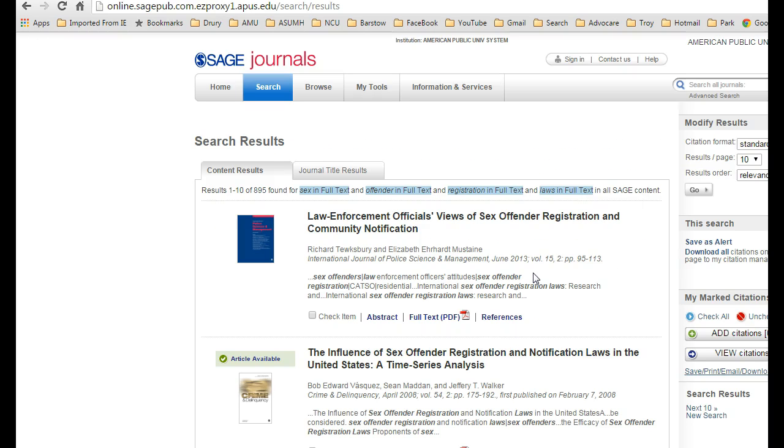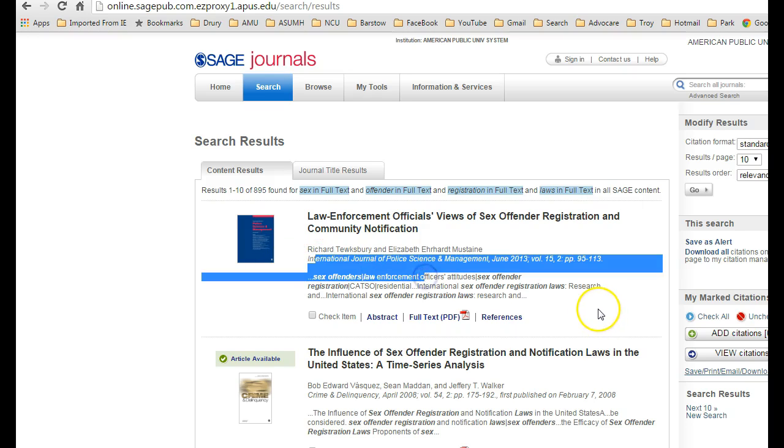That's the SAGE journal articles. If I can't find what I'm looking for here, like I said, I'll go to ProQuest or EBSCOhost, but this just gives you a start of where to look. You can see that these are peer-reviewed scholarly journal articles from valid research efforts, and so these would be excellent sources to use for support of your papers for the courses that you're going to be writing throughout your time here in the criminal justice program.